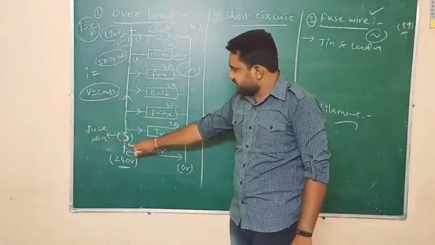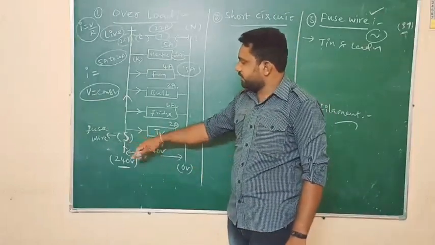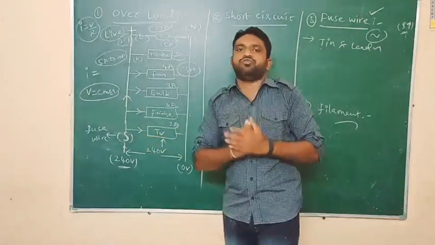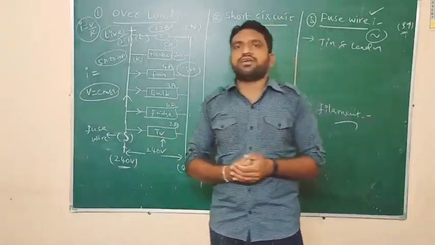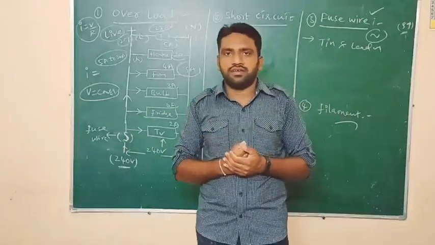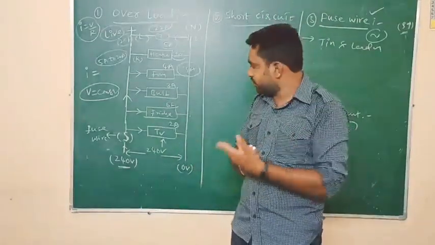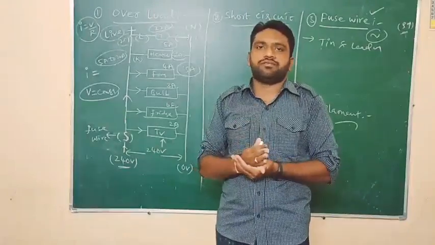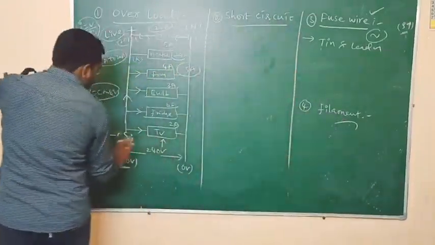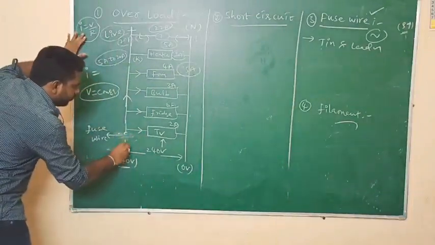And due to this excess current, due to the overloading, this excess current first has to pass through the fuse wire. Due to this excess current, the fuse wire will get heated up. More heat energy is produced in the fuse wire. Then it will melt, finally it will melt and cut off.